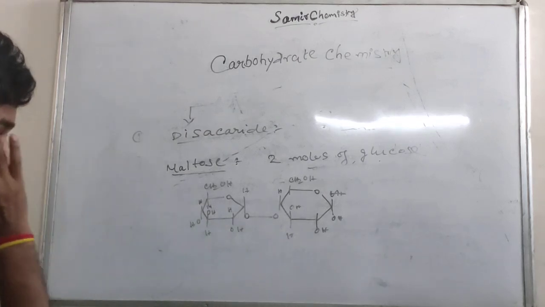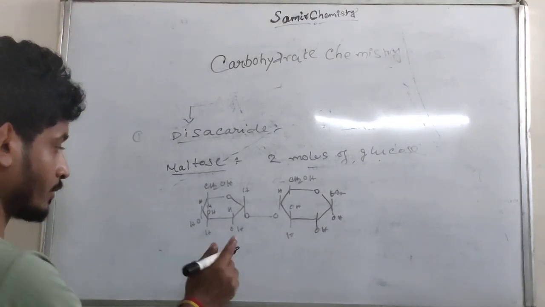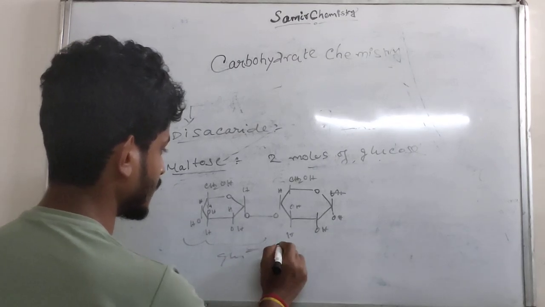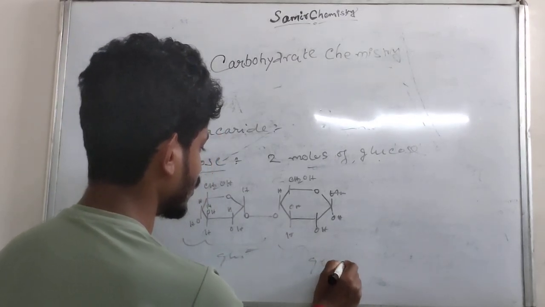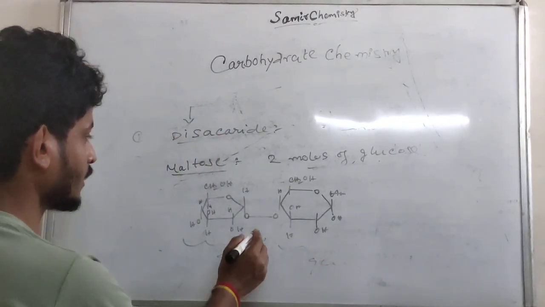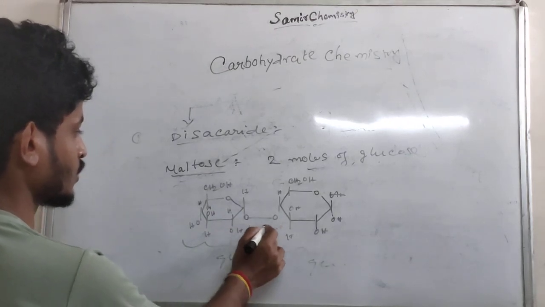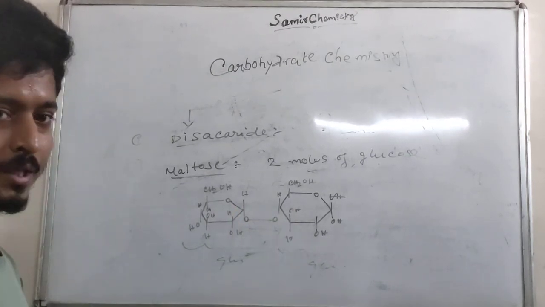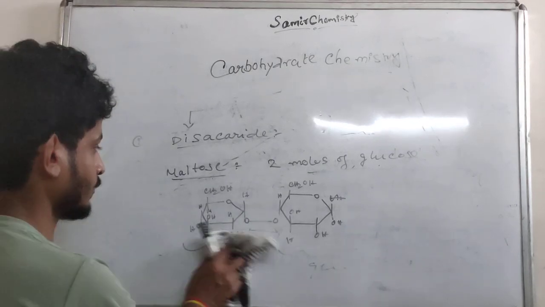This is the structure of maltose. This part is glucose and this part is glucose. These 2 parts are joined by a glycosidic bond. This bond is called the glycosidic bond. Okay, clear?